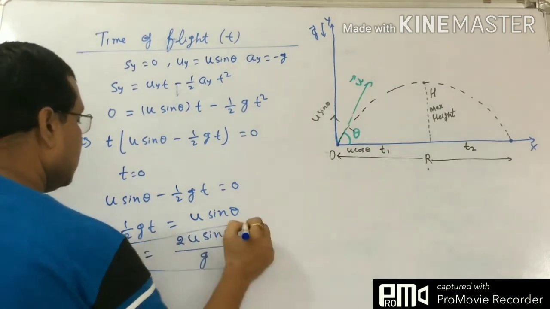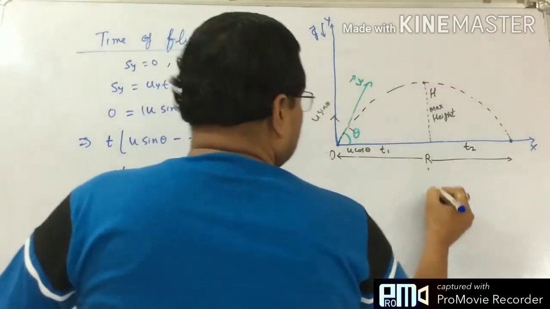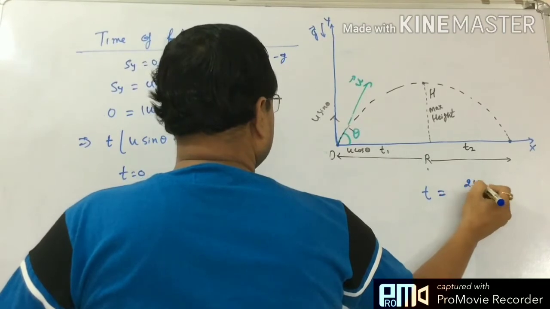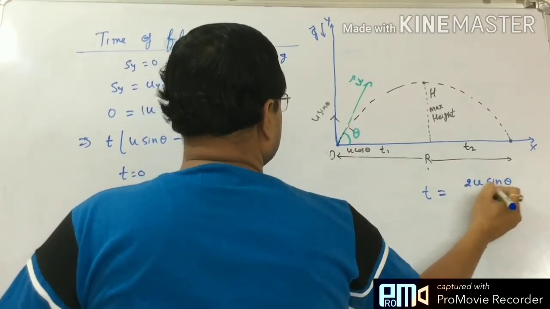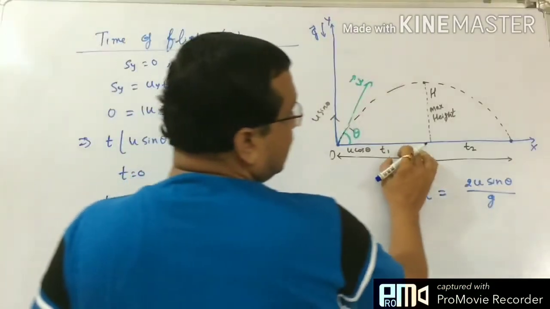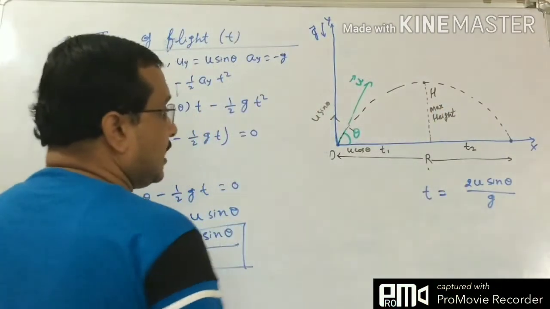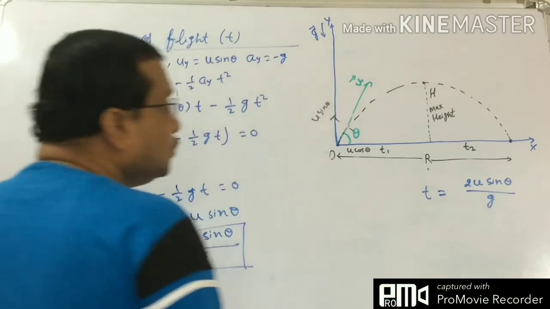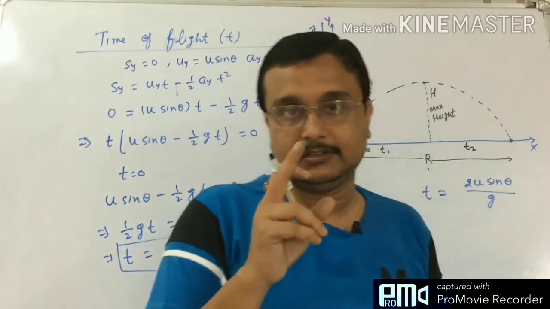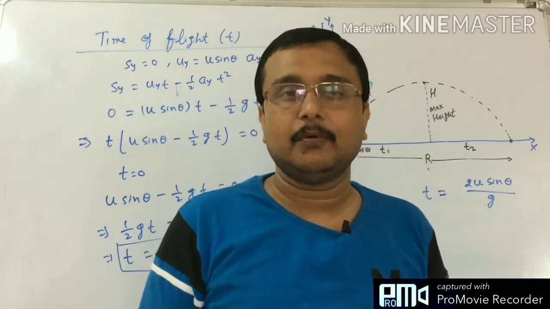Remember this equation. The total time t is 2u sin theta upon g. So total time taken means t1 plus t2.